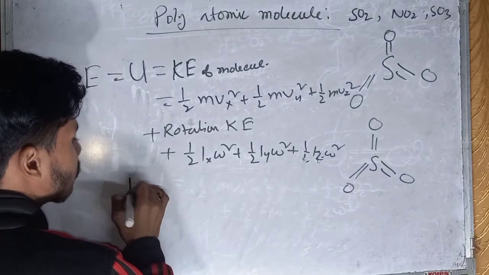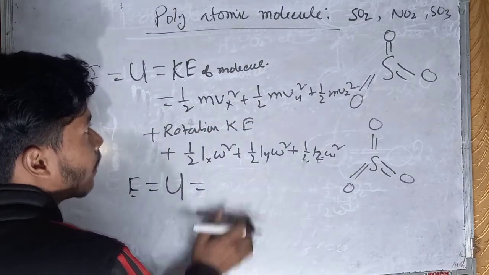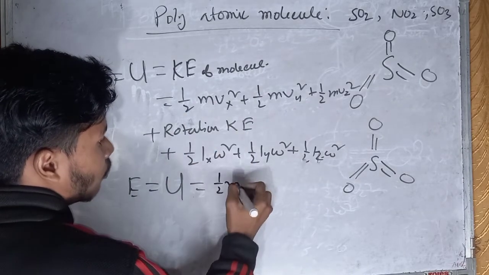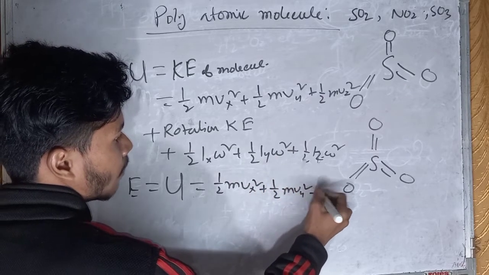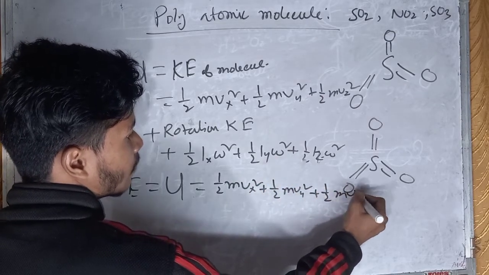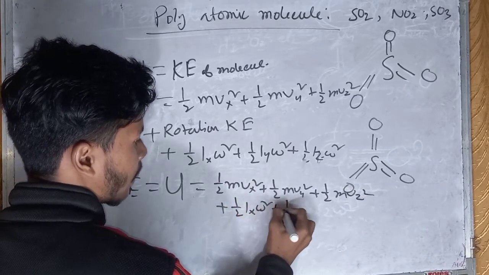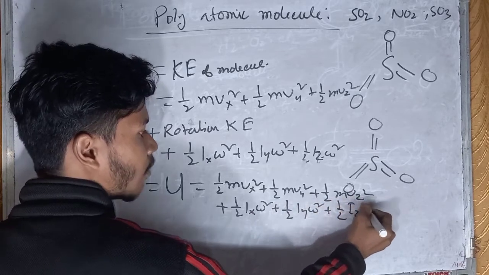So the number of total terms: the total internal energy is the sum of the kinetic energy of the molecule, half of m vx square plus half of m vy square plus half of m vz square, and the rotational part, half of I x omega square plus half of I y omega square plus half of I z omega square.